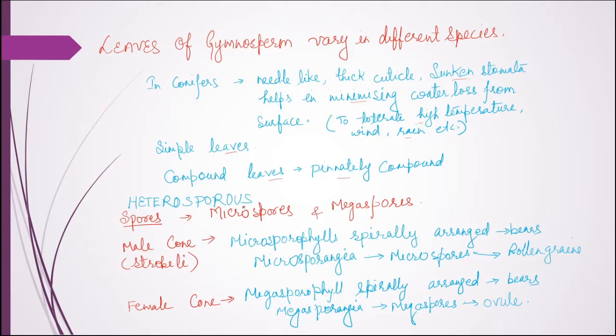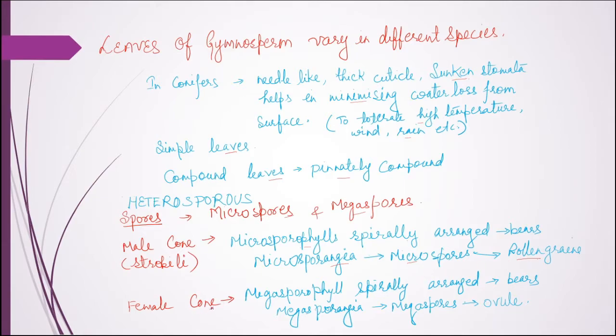Now, heterosporous. Another character of this plant is about the spores: there are two types of spores, that is microspore and megaspore. The male cone or male strobilus consists of microsporophylls, specialized leaves which are arranged spirally, and they bear the microsporangia, and these microsporangia produce the microspores. These microspores undergo the process of formation of pollen grains, or male gametophytes.